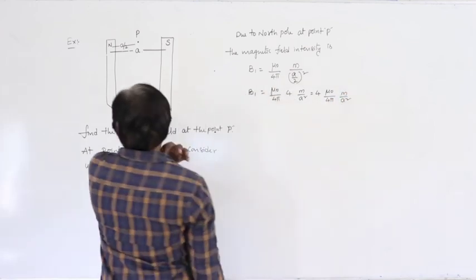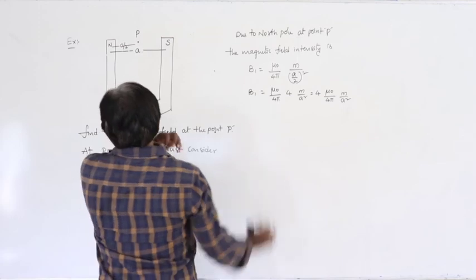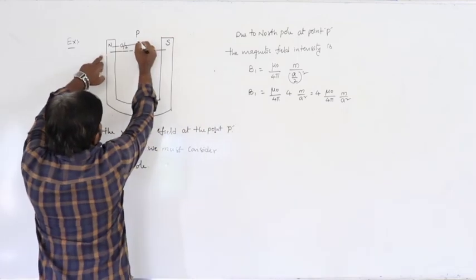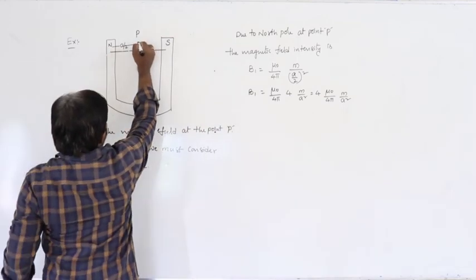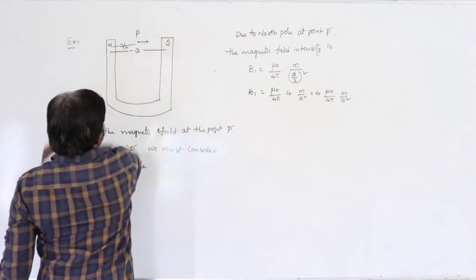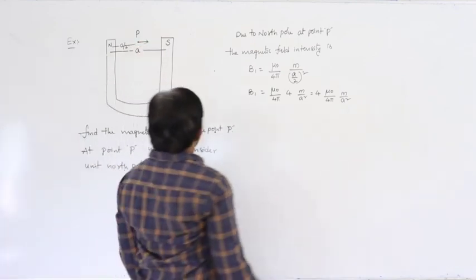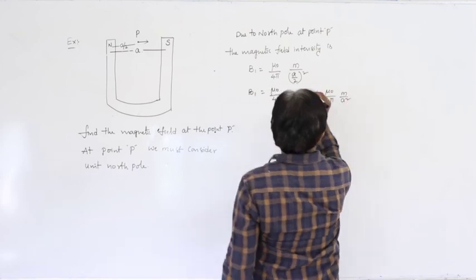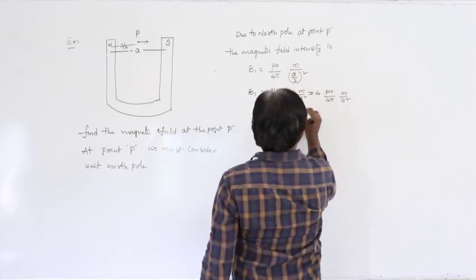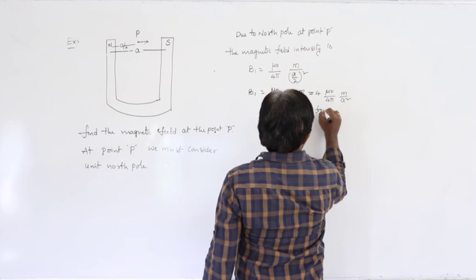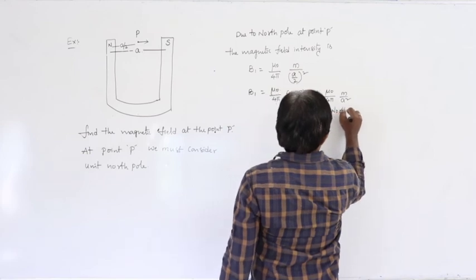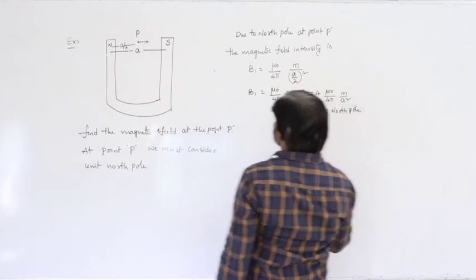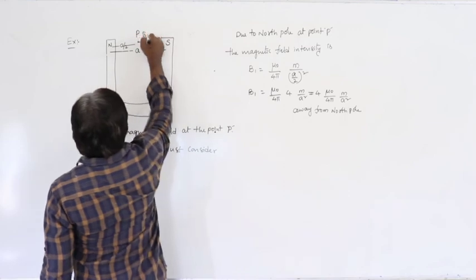What is the direction? Here we consider a unit north pole, and this is also a north pole. North pole must repel, so the direction is away from the north pole; this is the direction of B1.